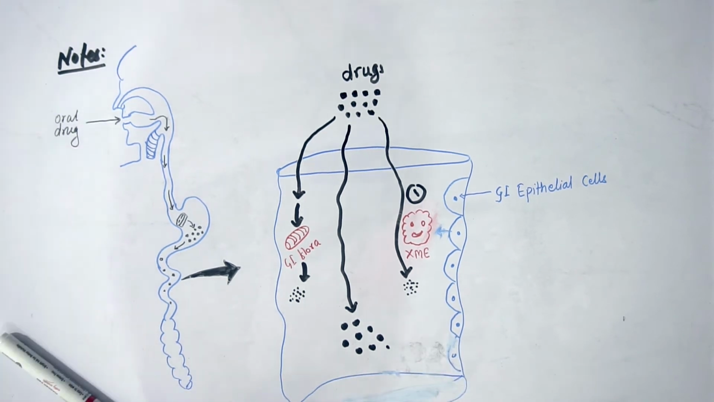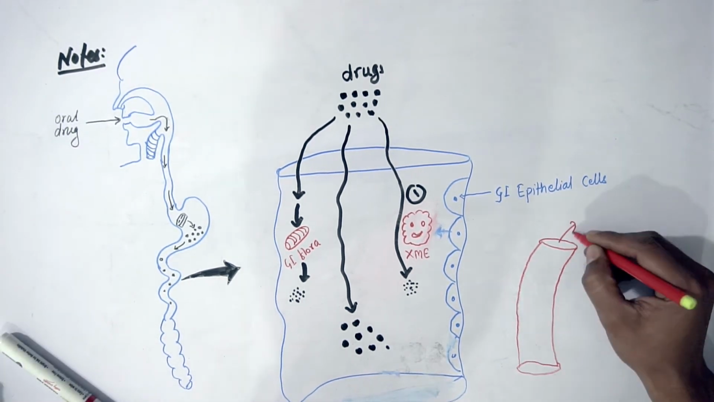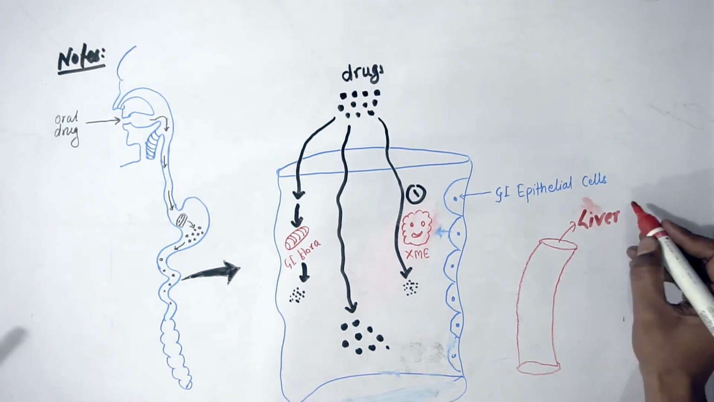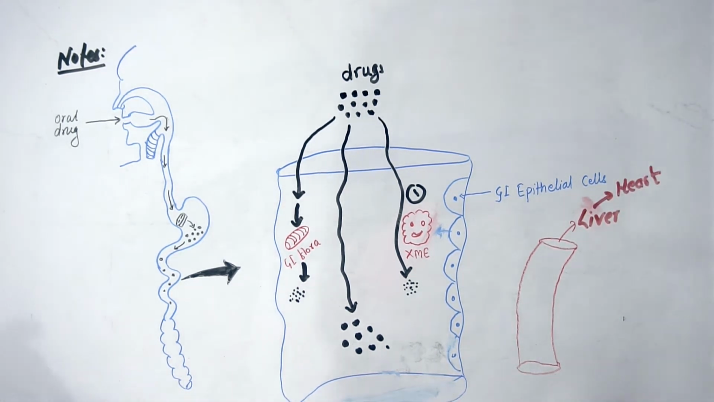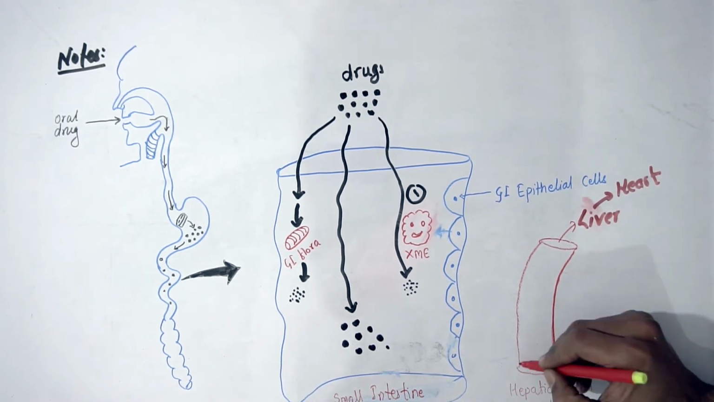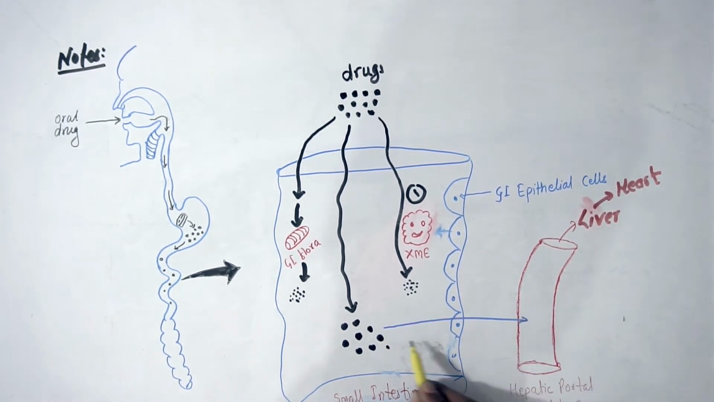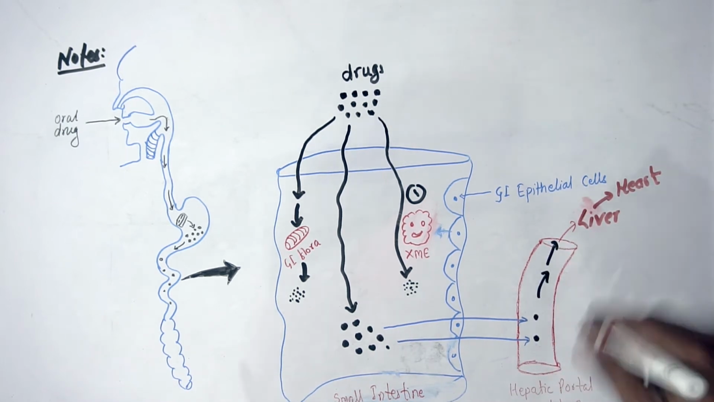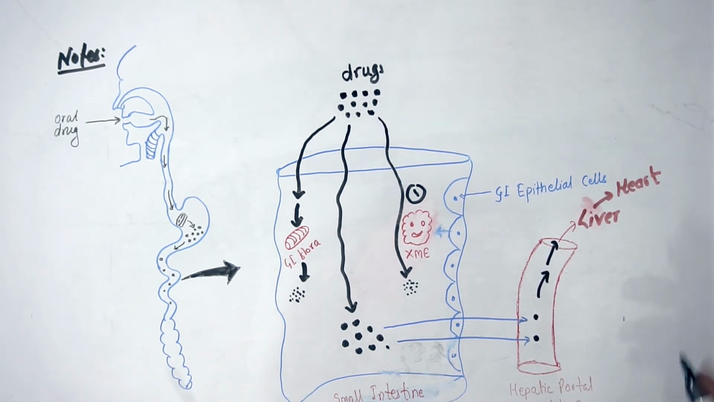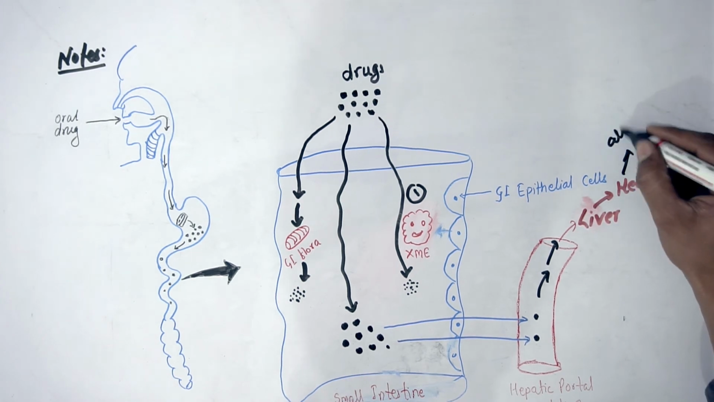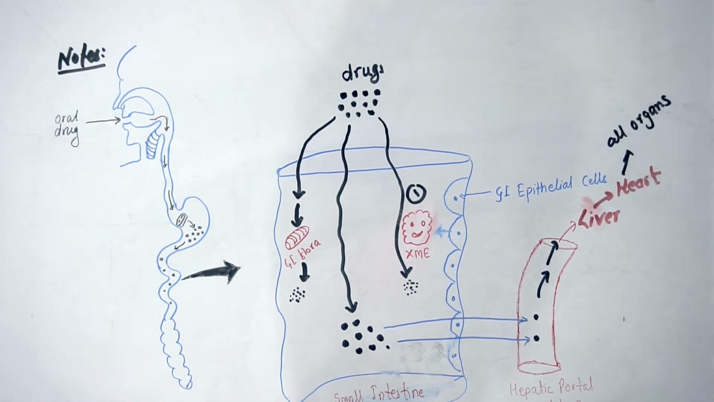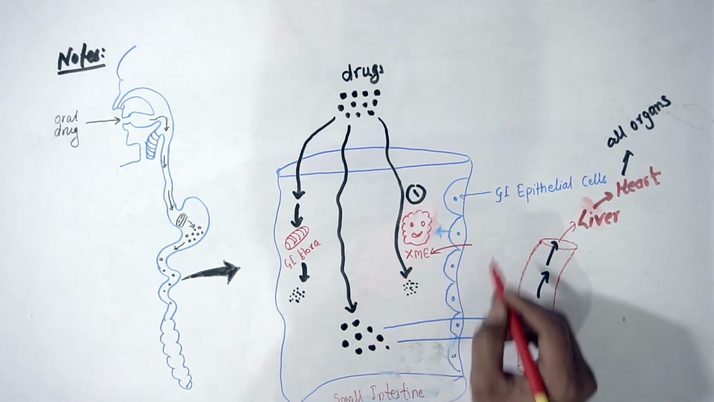Okay, so let me draw here the blood circulation in the GIT. This is the hepatic portal circulation, which will lead to the liver and then to the heart. And let me write the name. This is the small intestine. This is the hepatic portal circulation. So the drug from this GIT, especially the small intestine and stomach, will be absorbed into the hepatic portal circulation, and from there it will go to the liver, and from the liver it will go to the heart, and from the heart it will be distributed throughout the body. You all know about this.